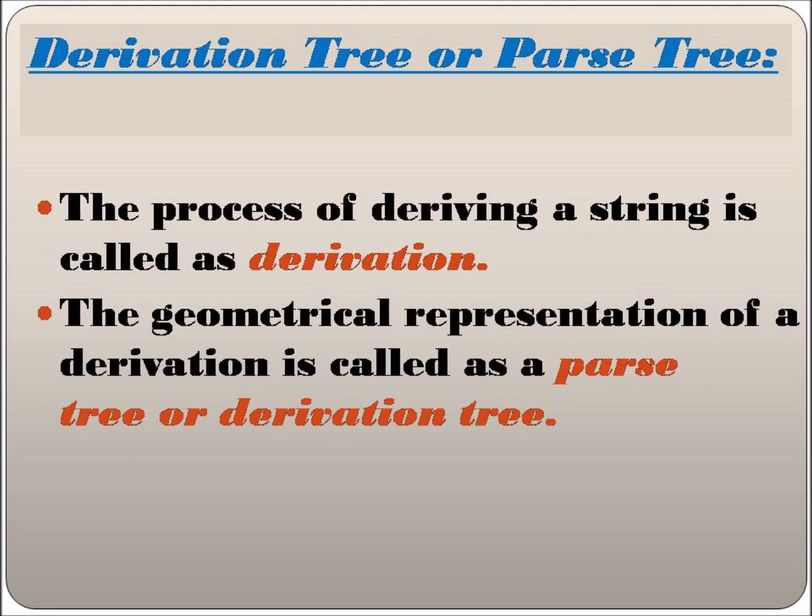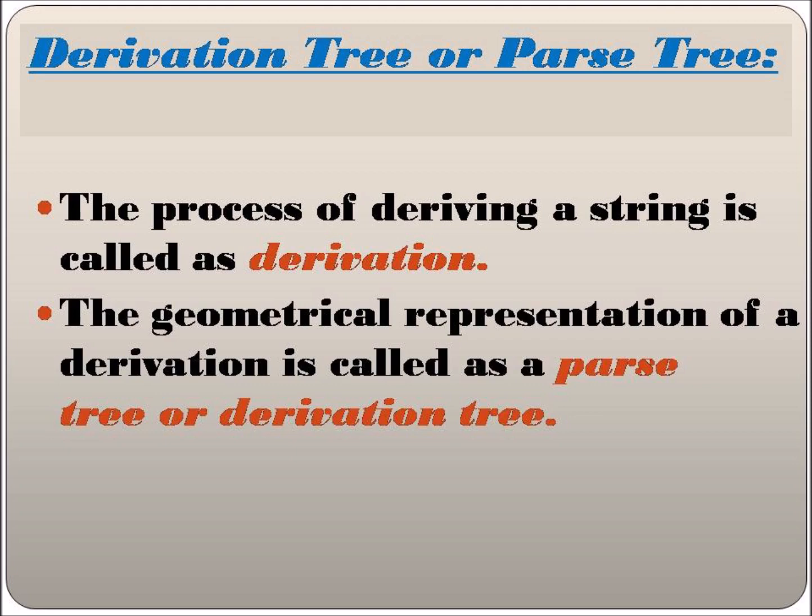By using this grammar we design the derivation tree or parse tree, and this helps us find out whether the grammar is ambiguous or not. Hence, to reach the decidability problem, we need to understand the derivation tree or parse tree.